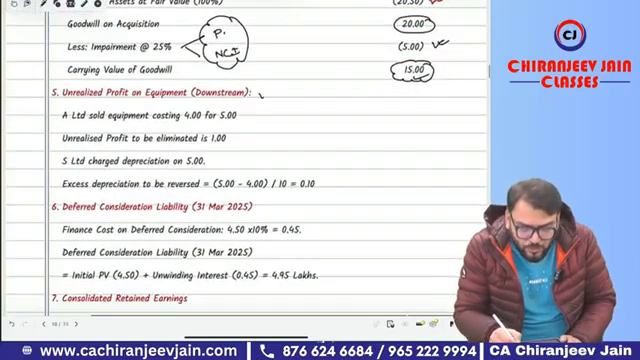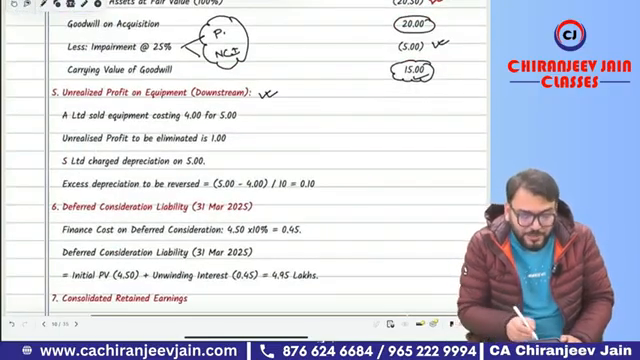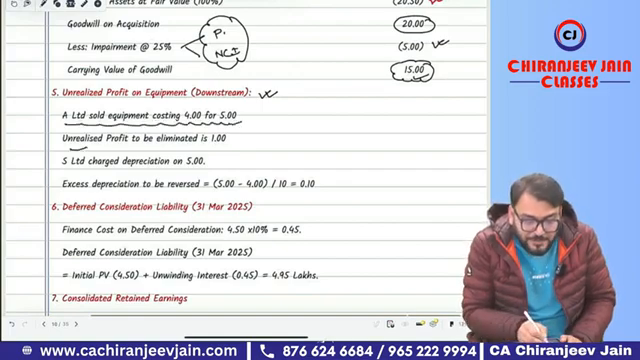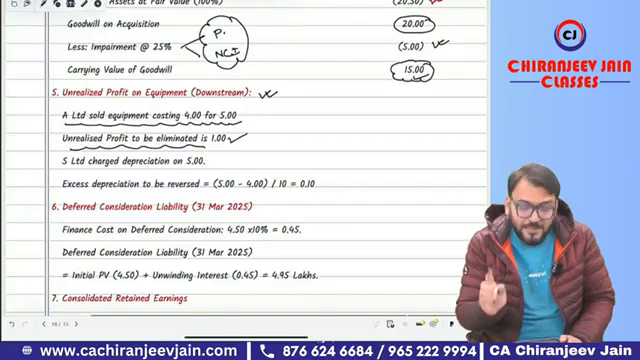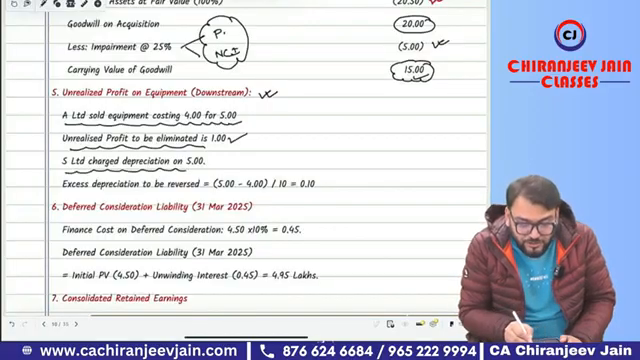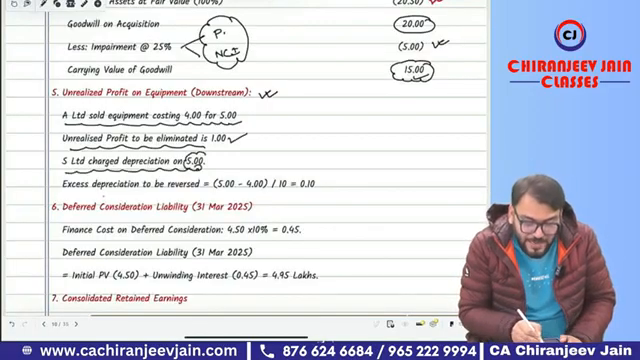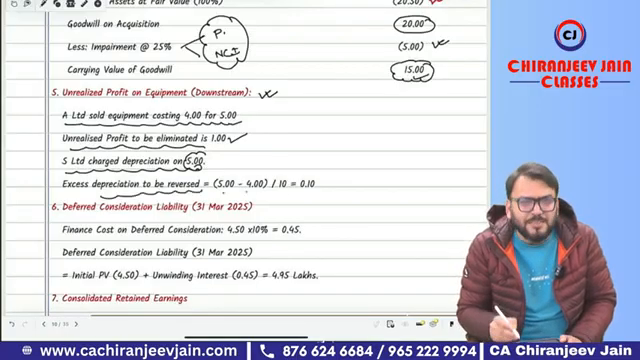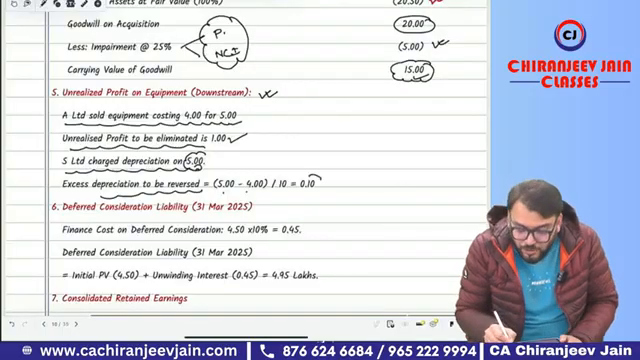Then we'll also do one working for unrealized profit on equipment. You can see A Limited sold equipment costing ₹4 lakh for ₹5 lakh. Unrealized profit to be eliminated is 1 lakh, correct? And S Limited charged depreciation on what? 5 lakh. So excess depreciation to be reversed will be what? 5 lakh minus 4 lakh divided by 10, that is 1 divided by 10, 0.10.